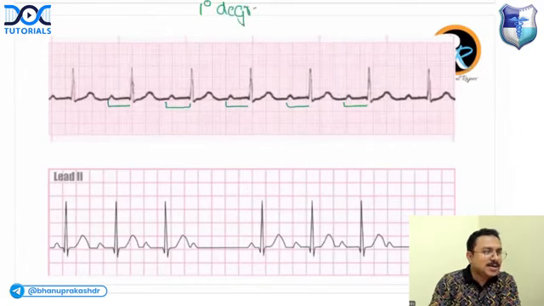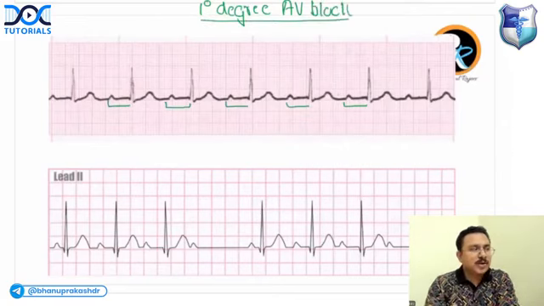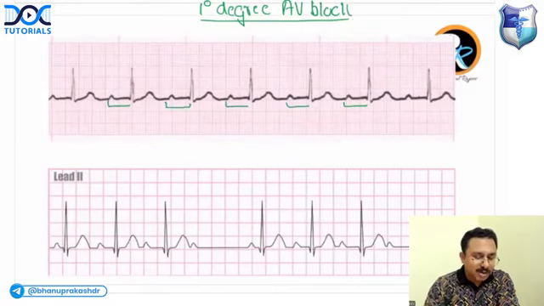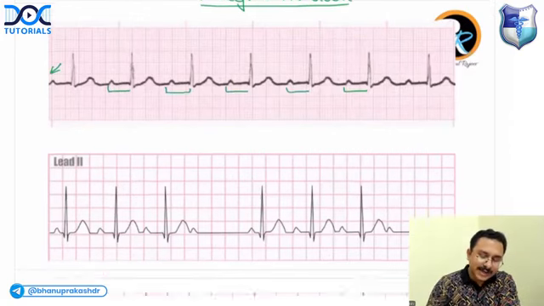Somebody has answered second degree. Sean, it's not second degree, because second degree AV block means there should be a non-conducted P wave. If you look at this, you can see that all the P waves are followed by QRS. There is no non-conducted P wave. So definitely this is a first degree AV block with a constant prolongation of the PR interval. What about the second ECG, Sean?